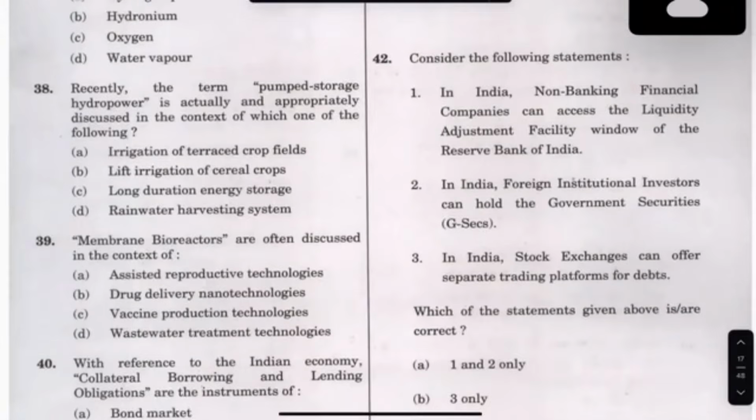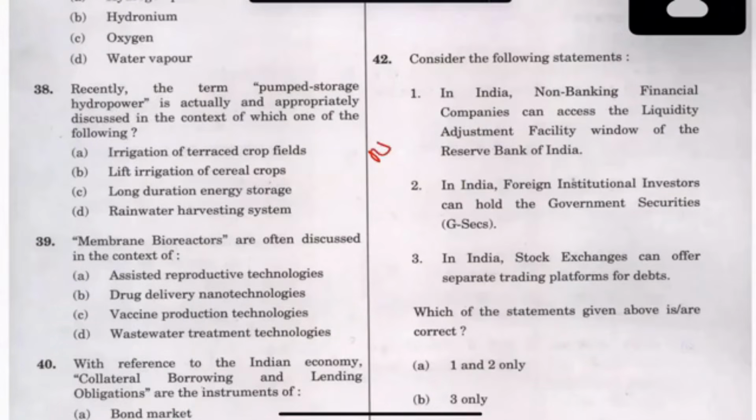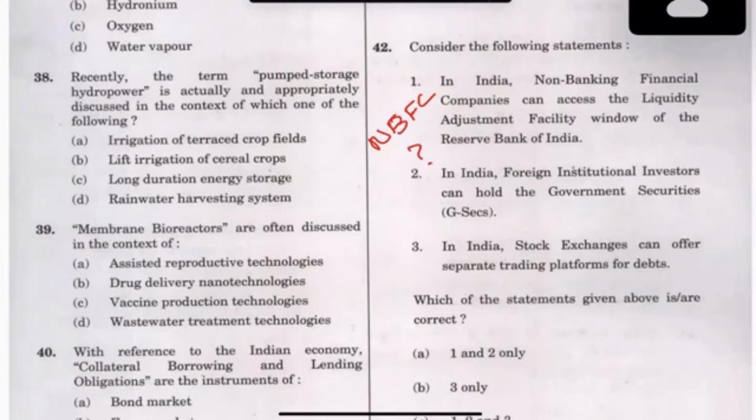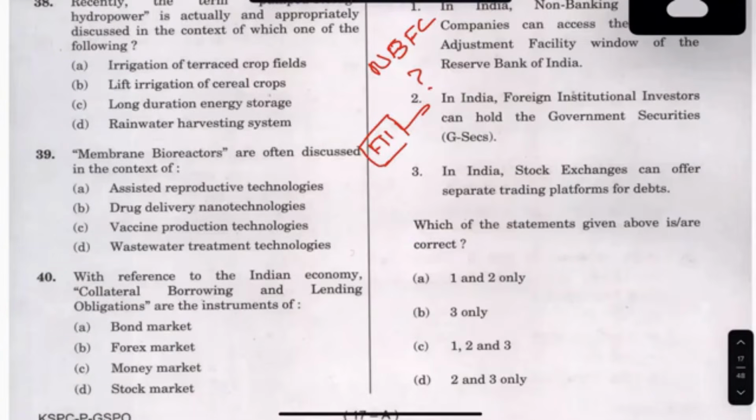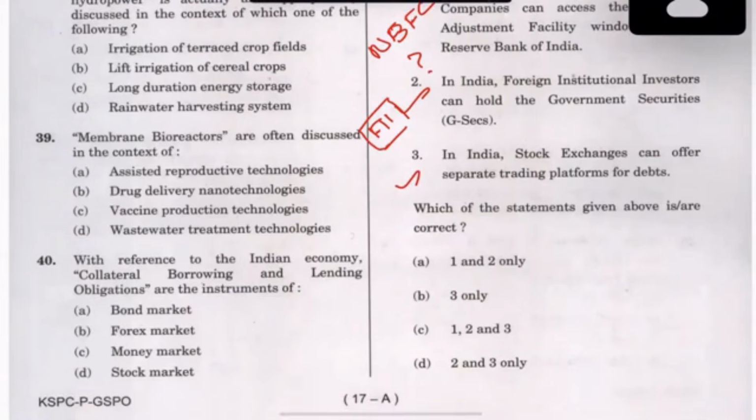Next, then the point is that in India, non-banking finance, NBFCs, it is talking about NBFCs. So I'll wait for this. In India, foreign institutions, yes, this is true. FIIs are in the news, and in stock markets they can include, I mean, they can go for both equity and debt market, and hence this is correct. In India, this also is true. So 2 and 3 are true.